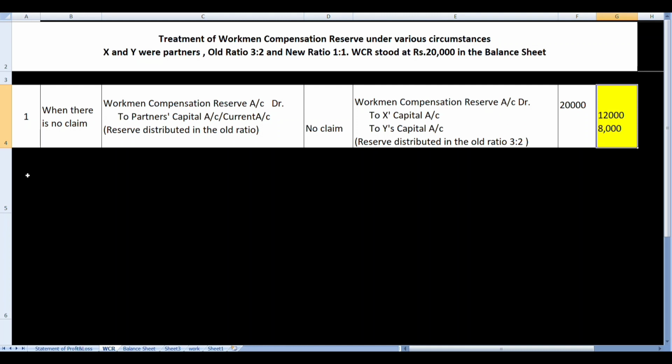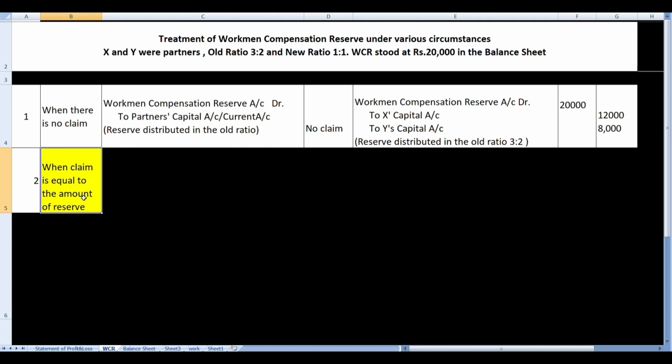Now let us come to the second condition. Second condition can be when there is some claim against the reserve. That means maybe some of the workers have met with an accident and there is an amount to be given to the workers for compensation. Now the claim is equal to the amount of reserve. That means the claim which we have to give to the worker is 20,000 in our case. In that case, the whole amount of reserve, instead of distributing to the partners as we did in the first case, has to be given to the workers in the form of claim.